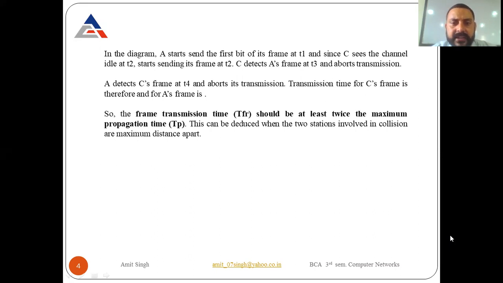So we have to make it at least twice the maximum propagation time, and the propagation time is the delay time, or you can say the waiting time for the stations. So next,